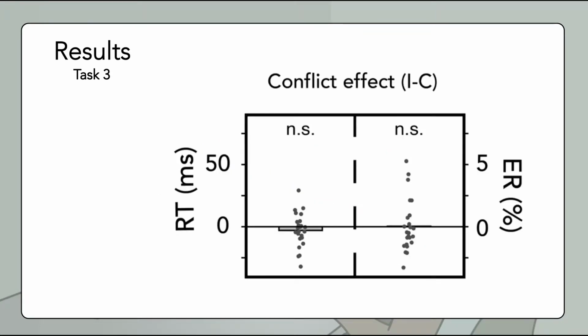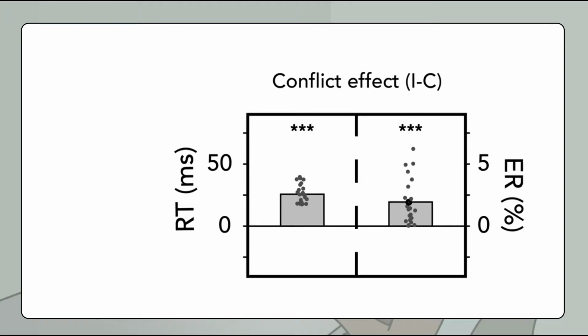This figure shows the reaction time, left part, and error rate, right part. It indicates with grey bars the differences between the conflict and the no conflict trials. For the first task, there is a significant effect on both measures, meaning that the conflict is detected. Because if the participant did not notice the conflict, there is no reason why they would have a larger reaction time and error rate on the conflict trials.